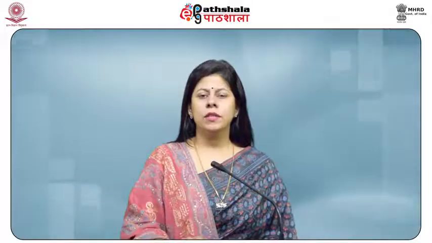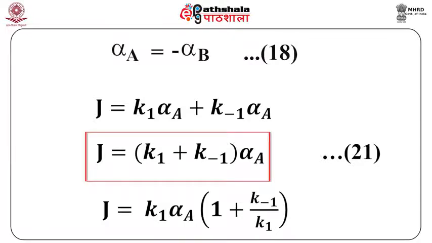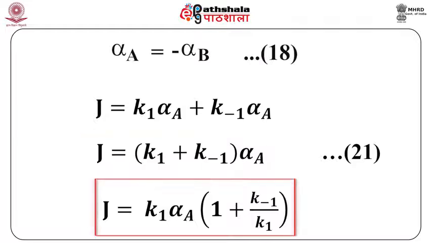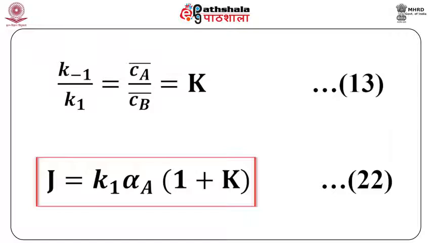Now, using equation 18, that is alpha A = -alpha B, the equation becomes J = (K1 + K-1) alpha A, and therefore J = K1 alpha A (1 + K-1/K1). Using equation 13, the rate becomes J = K1 alpha A (1 + K), where K is the equilibrium constant.